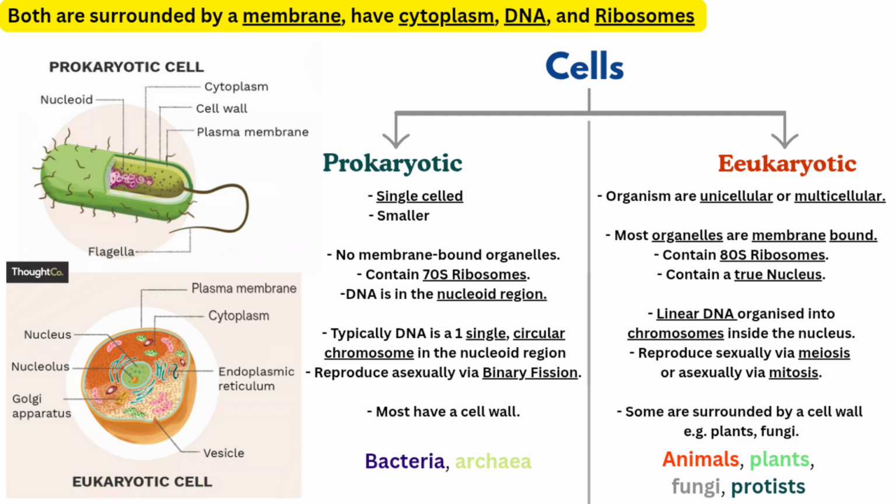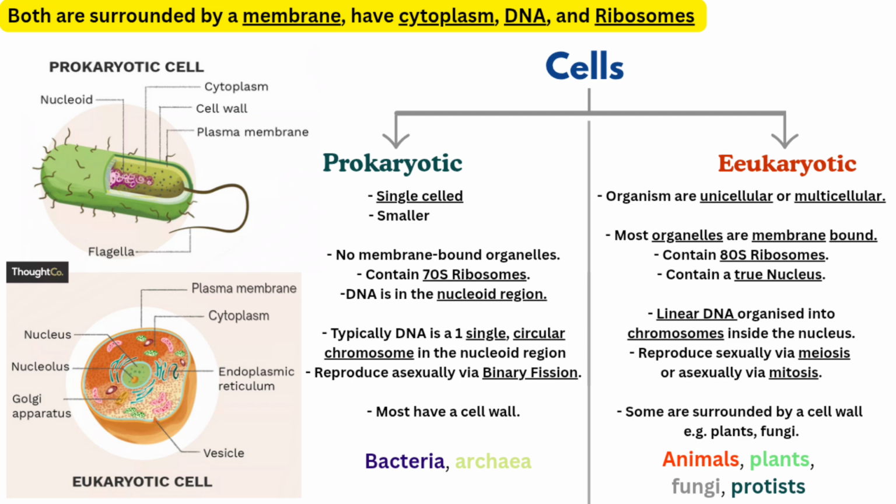For eukaryotic cells, organisms can be single-celled, unicellular, or multicellular, consisting of many cells. Most organelles in eukaryotic cells are membrane-bound. The organelles have a phospholipid bilayer around them. Eukaryotic cells are usually bigger and contain 80S ribosomes as opposed to 70S in prokaryotic cells. Examples of eukaryotic cells: animal, plant, fungi, and protists.